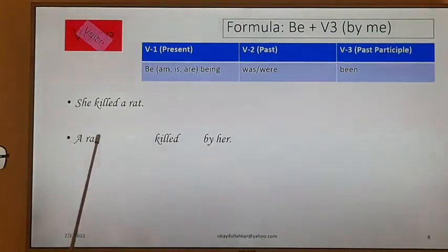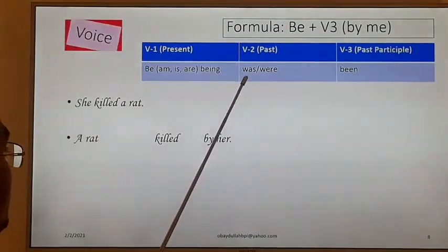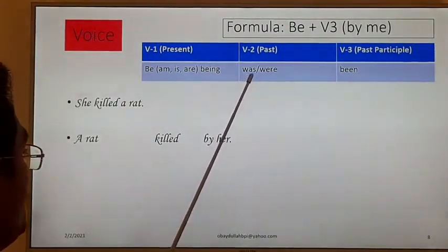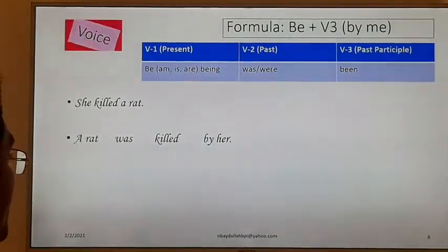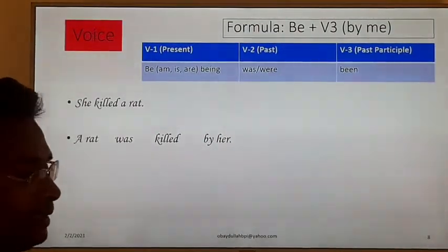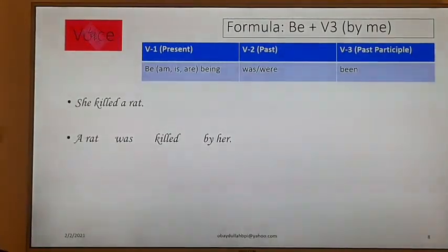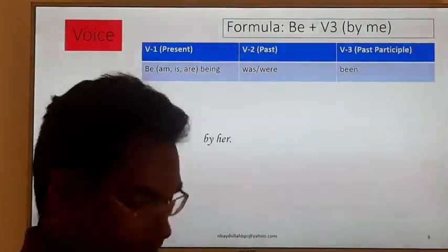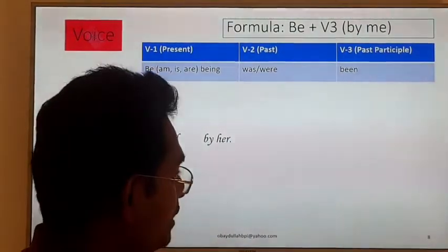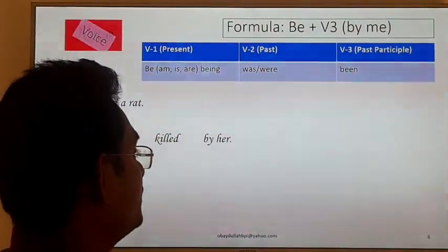So for a rat, we have to match with these two forms. Which one will match? Was. Okay, a rat was killed by her. This way we have to match the be verb with the subject, and we have to change the active sentence into passive. Clear?